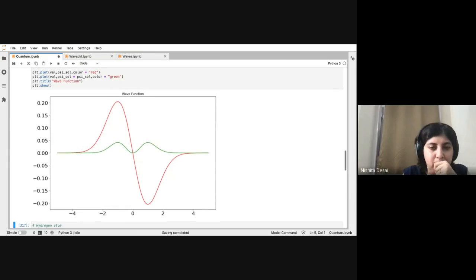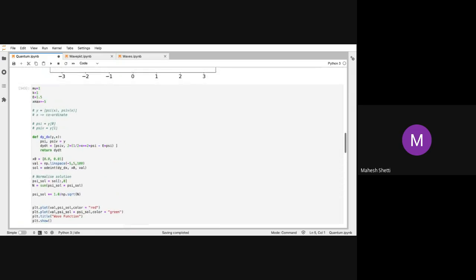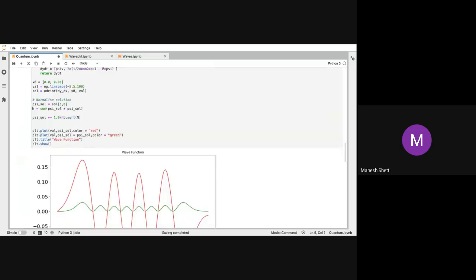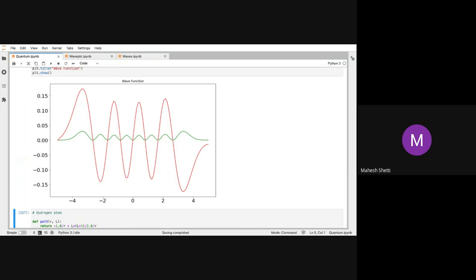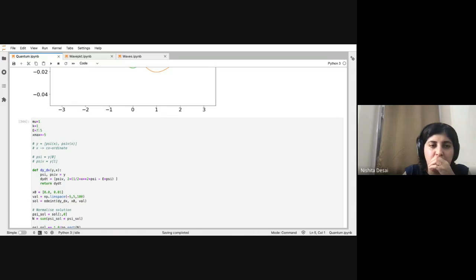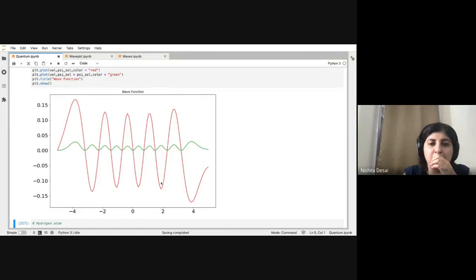Probably we can explore by increasing one step at a time. That may help. But at least here we can make out that it is increasing. The peaks are higher. The probability peaks you can see are bigger at the edges. I don't know how much higher we can go. They are increasing, but you can see that already here we are not at 0. There is already some instability happening.